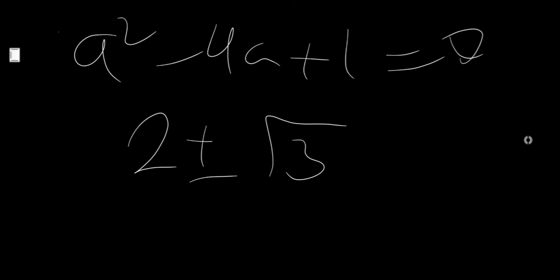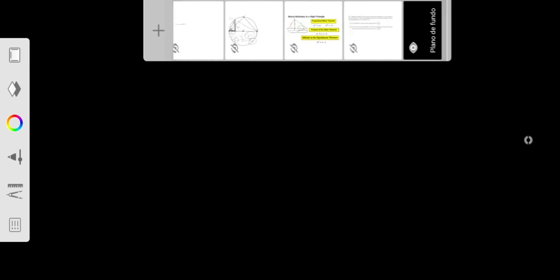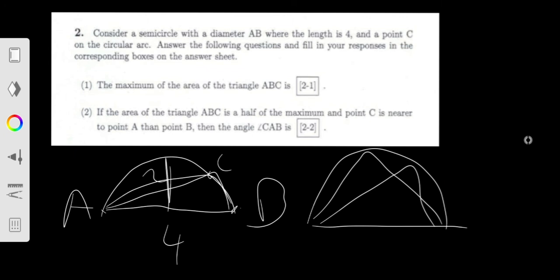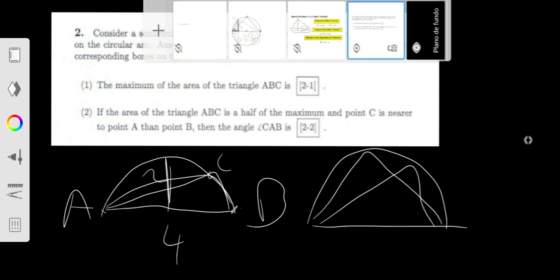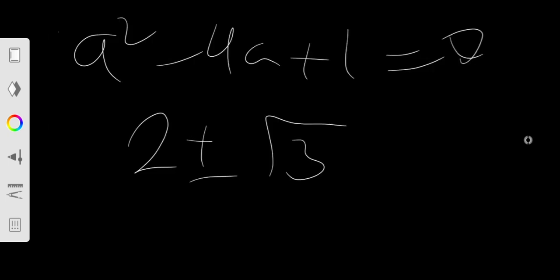Now, which one should you choose, the plus or minus for the value of a? Well, for this, you need to remember that the point C is nearer to point A. He's telling you in the question that point C is nearer to point A than point B. Why is he telling you this information? So that you can use it over here. Okay.